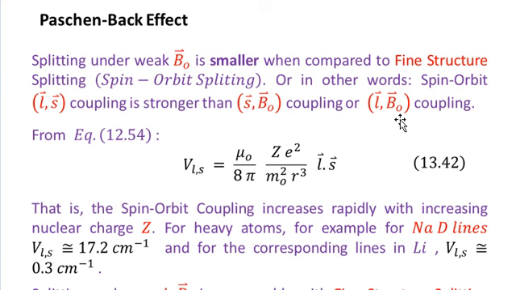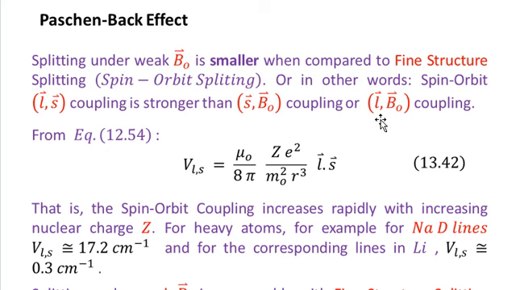In principle, from the previous lectures we have learned that there is a coupling between the spin magnetic moment mu s and the applied magnetic field B naught. Similarly, there could be a coupling between the orbital magnetic moment, which we designate as mu l, and B naught. So that will be the true coupling between the magnetic moments and the applied magnetic field.